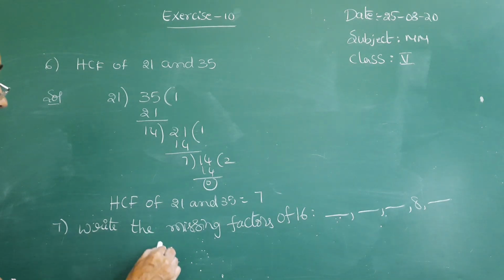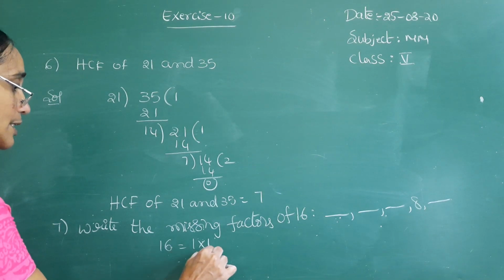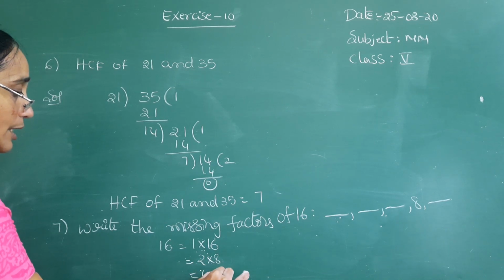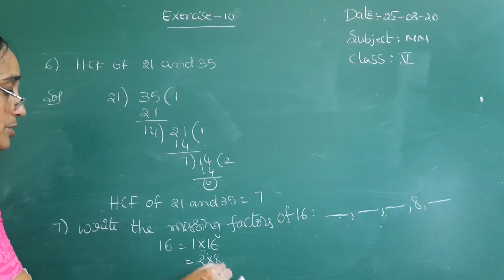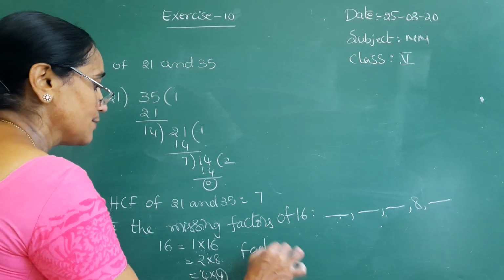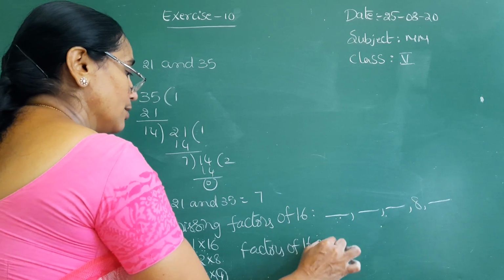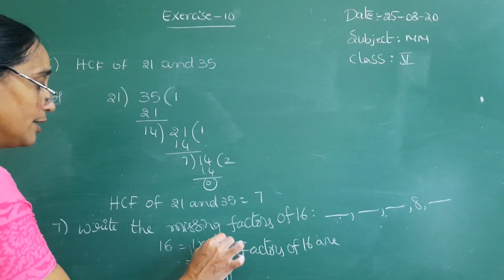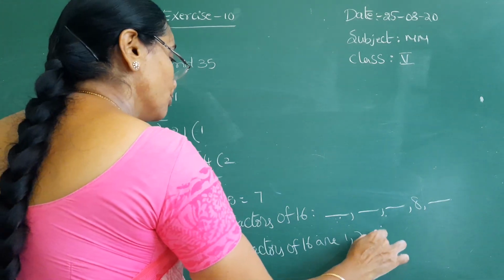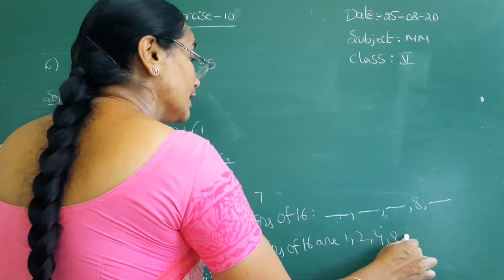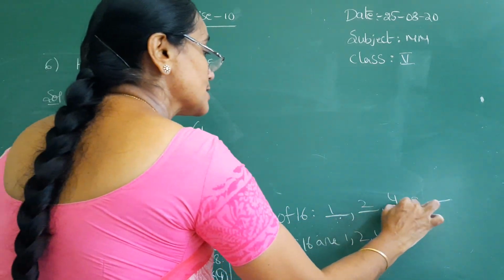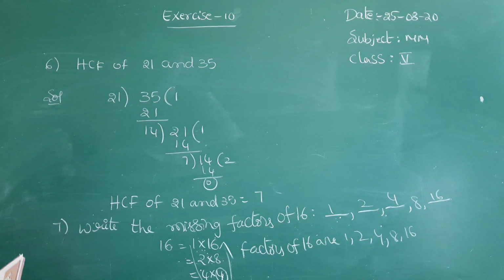Already you know how to write factors. So okay? 16 is equal to 1 into 16. Next 2 into 8. Next 4 into 4. Here 4 is repeated, so you have to stop the process and write down the factors of 16. Factors of 16 are, you have to start from here and you have to end up to 16. Okay, 1, 2, 4, 8, repeated number no need to write, 16. So write down here missing factors, 1, 2, 4, 16.